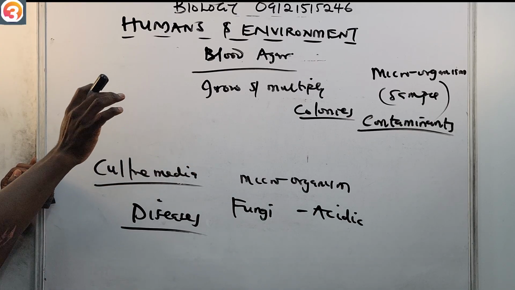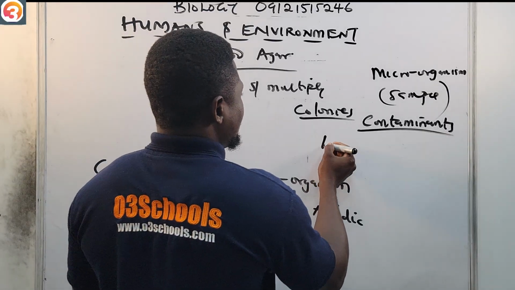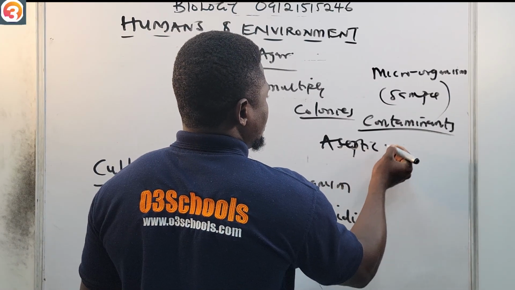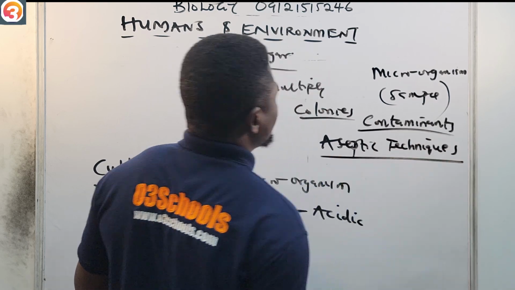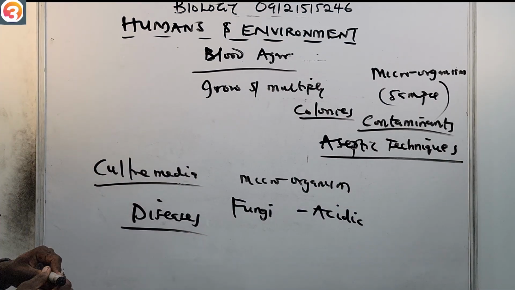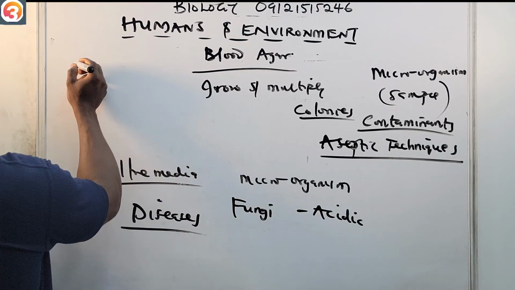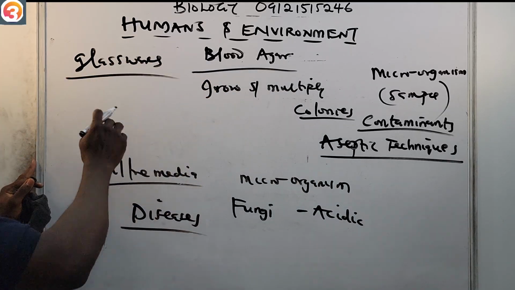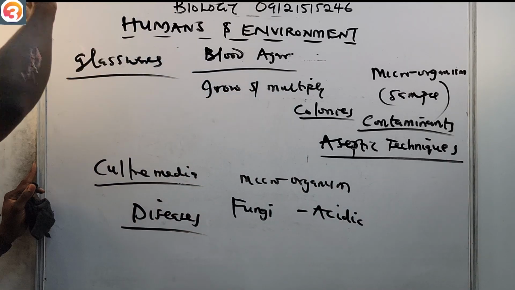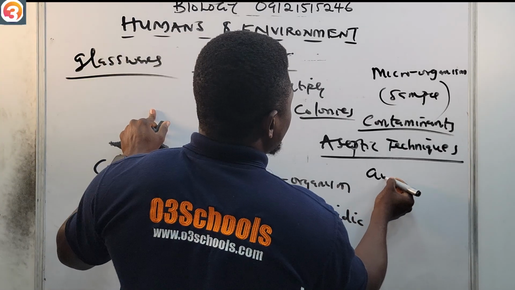This process is what we call aseptic techniques. The method involves sterilizing all glassware, all the culture media, including all the glassware that will come in contact with the specimen, in the process that we call autoclaving.